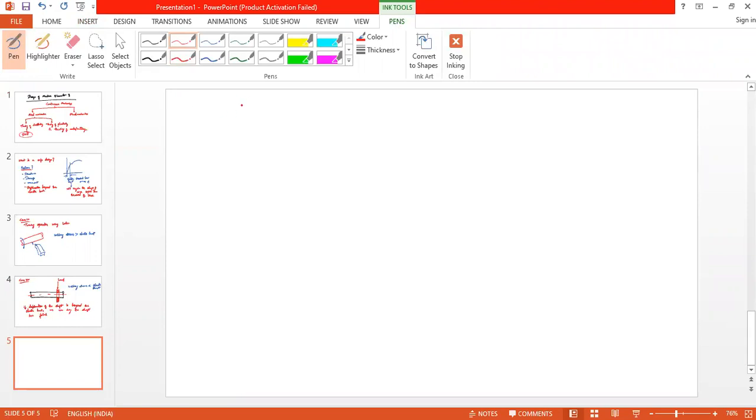Okay, now how to design a mechanical element or a machine element? How to design? What are the things we need to design a component?